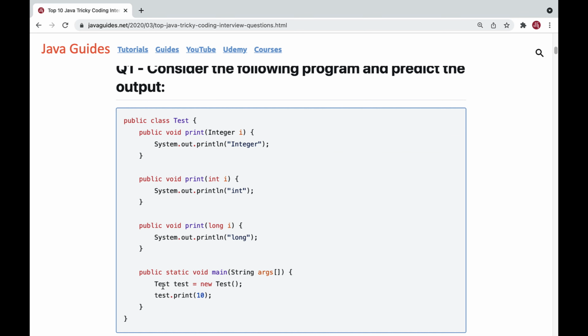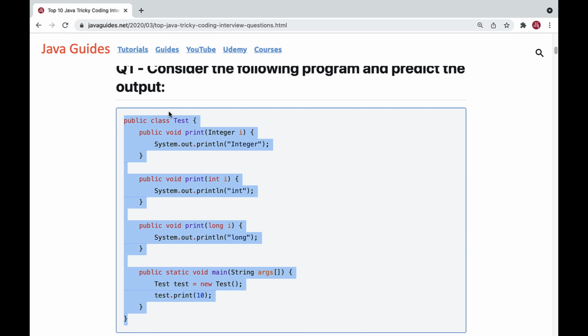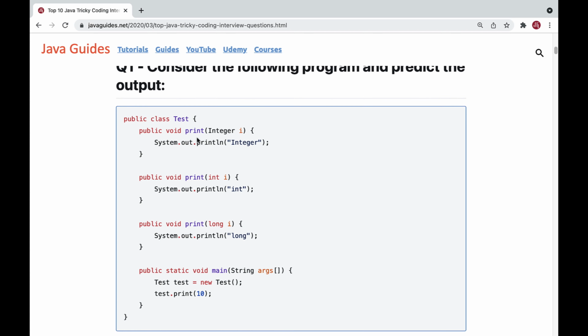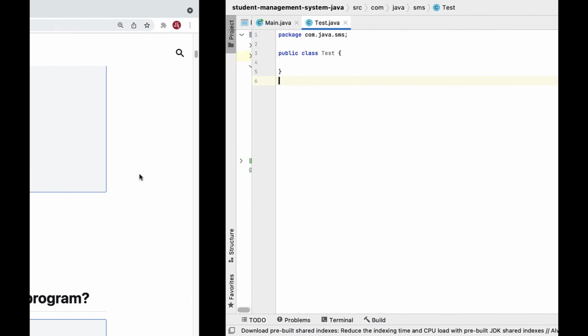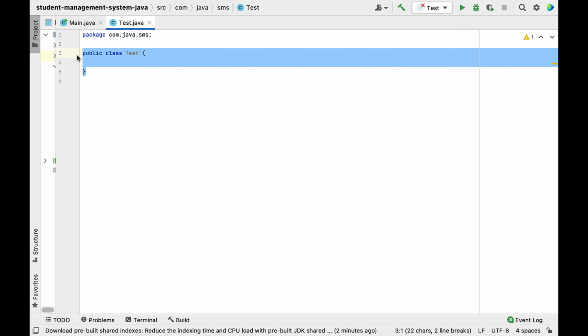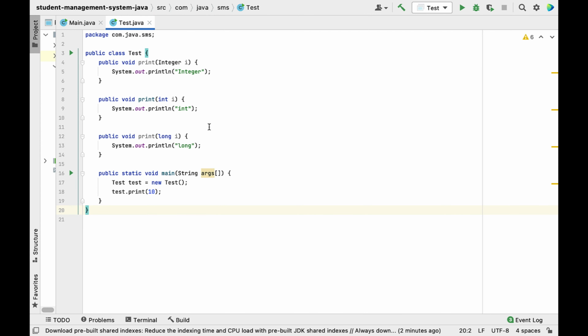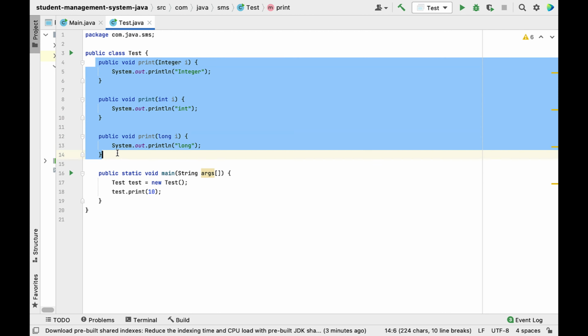If we observe this code snippet, it is related to an object-oriented programming concept, that is polymorphism. First let me copy this code snippet and quickly paste it in the IDE. I am using IntelliJ IDEA. If you closely observe this code snippet, this Test class has a print method, and the print method is overloaded 3 times.